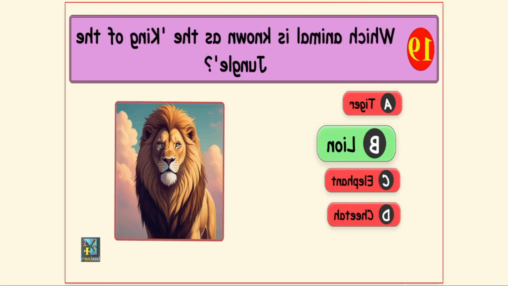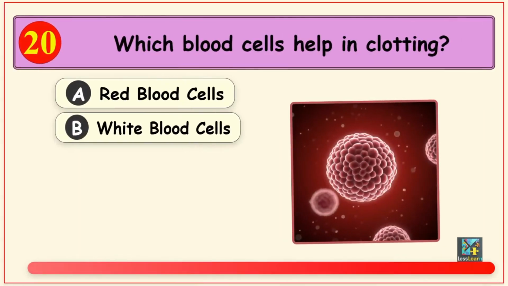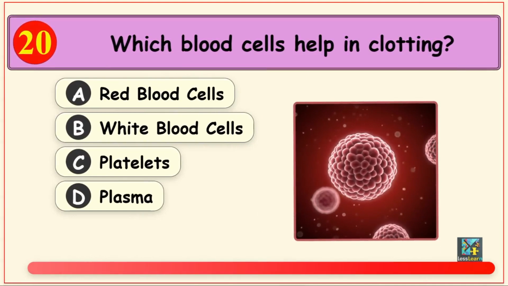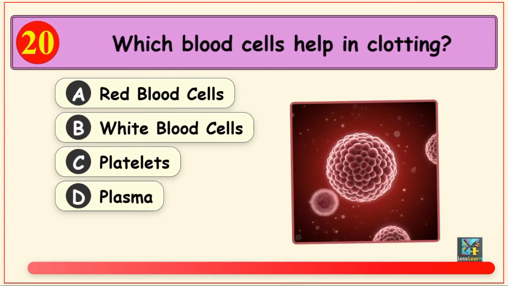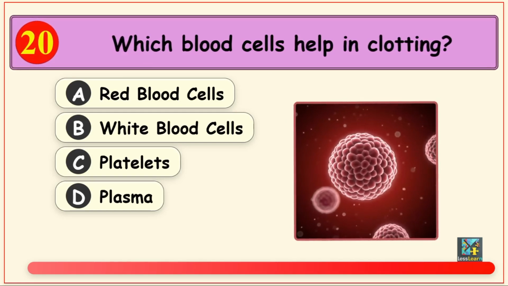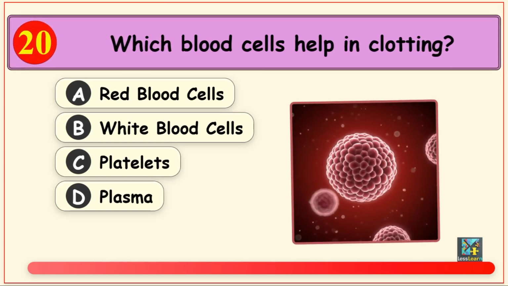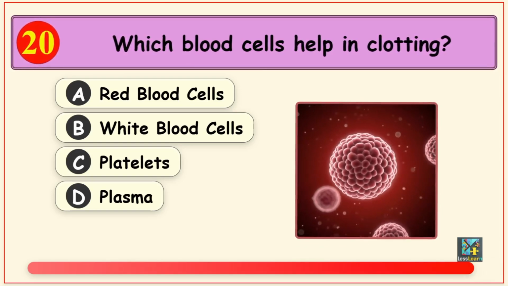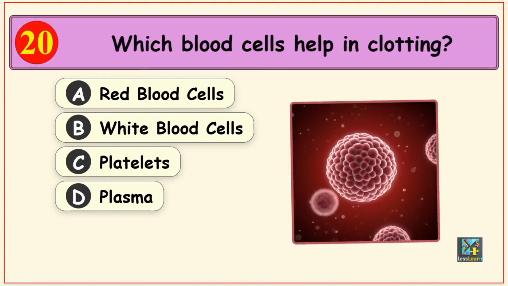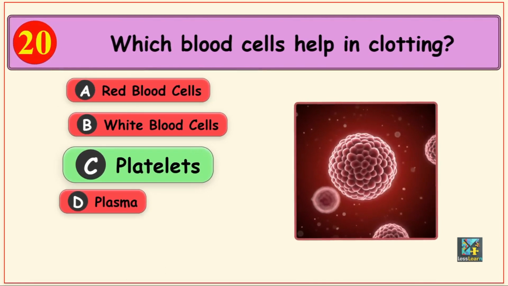Alright, moving on. Which blood cells help in clotting? Options are option A, red blood cells, option B, white blood cells, option C, platelets, and option D, plasma. The correct answer is option C, platelets.